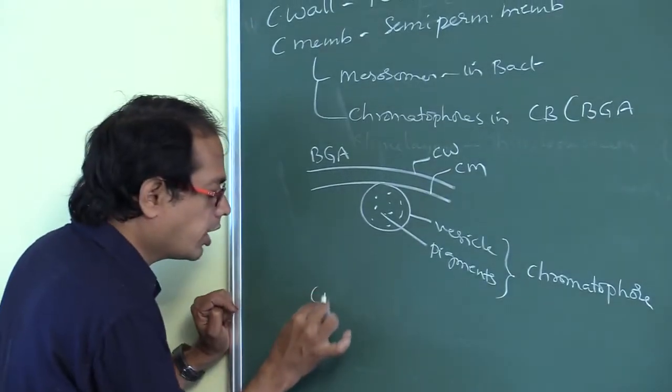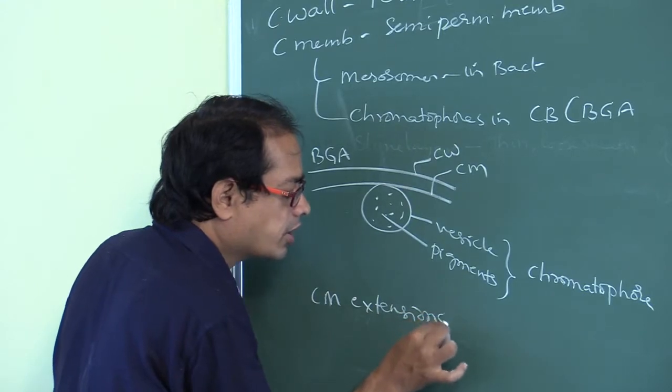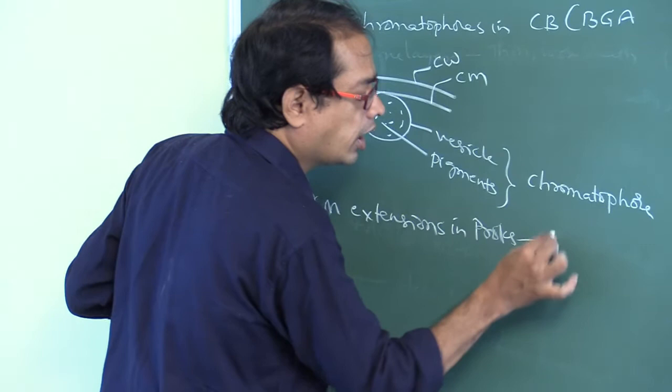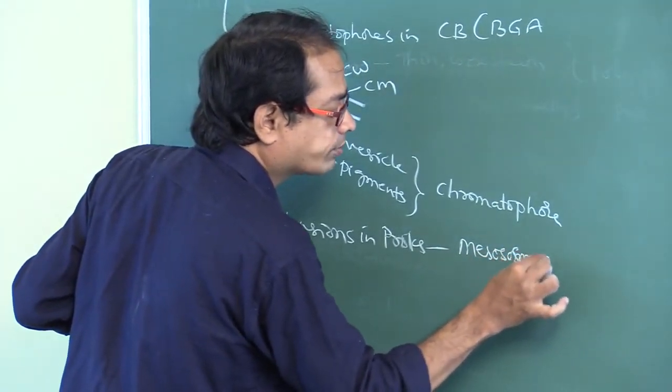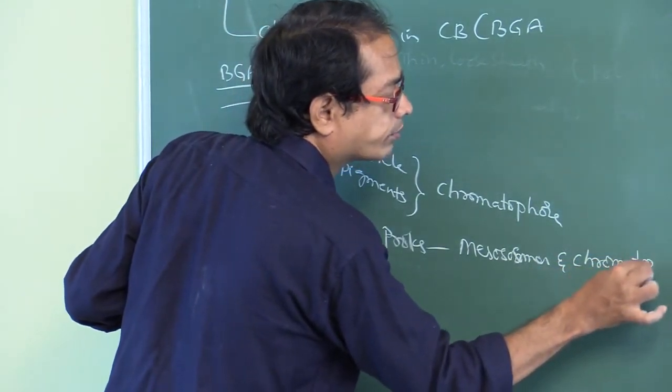Cell membrane extensions in prokaryotes means we have to say both mesosomes and chromatophores.